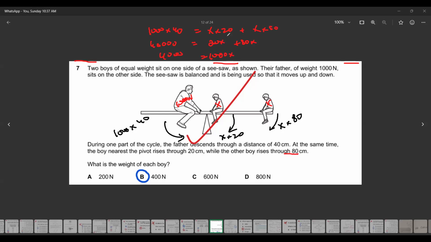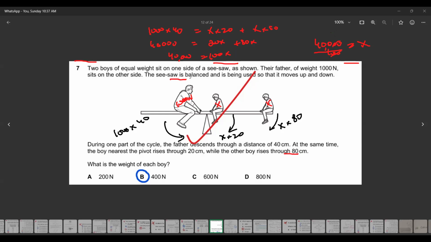So 100x is equal to 40,000. Just as x is multiplied by 100, on the other side it will be divided. So 40,000 divided by 100. So zeros cancel with zeros. So what is the value for x? X is equal to 400. So we have to use the concept that the clockwise moment is equal to the anti-clockwise moment.